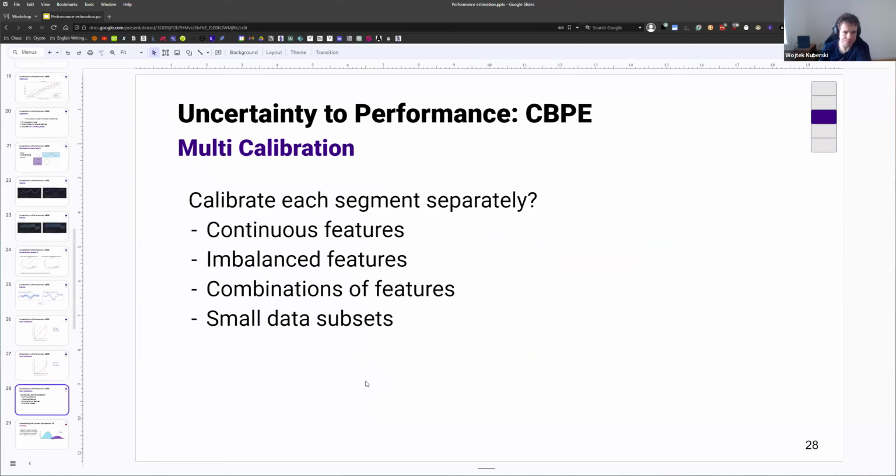So how can we solve it? The simplest way to do it is to look at all our segments in the data, all categorical features, and potentially, if our data is big enough, try to calibrate each of those segments separately. Then, even if the composition of those segments shifts as we deploy our model to production, we have nothing to worry about because they are all separately calibrated. Unfortunately, this is literally impossible in practice. And there are multiple reasons. First of all, how do we use continuous features?